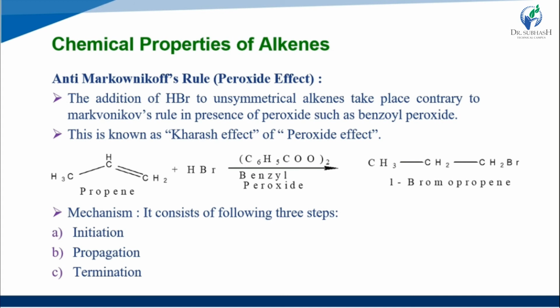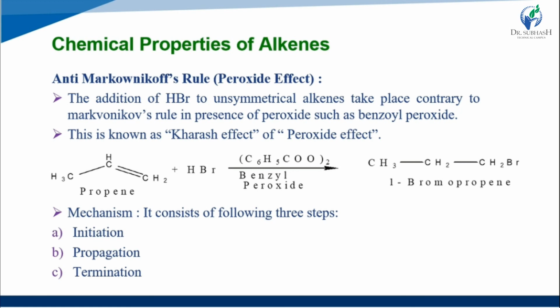So in this reaction, we take an unsymmetrical alkene plus HBr, where HBr is the electrophile. In the presence of benzoyl peroxide the reaction goes against Markovnikov's rule. That is called the peroxide effect, or Kharasch effect.